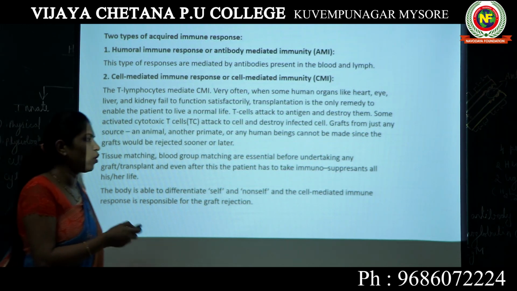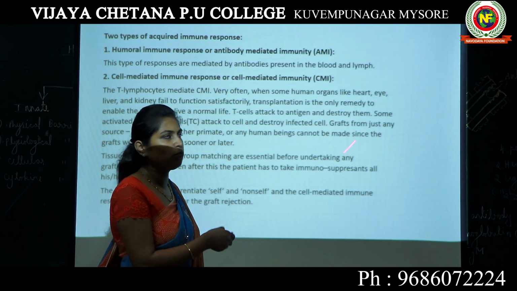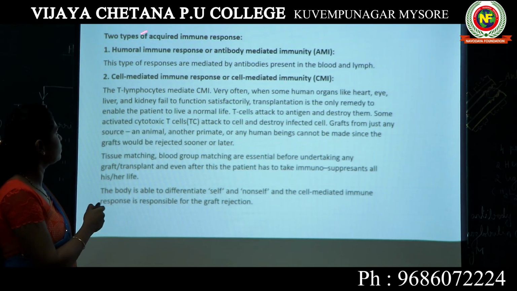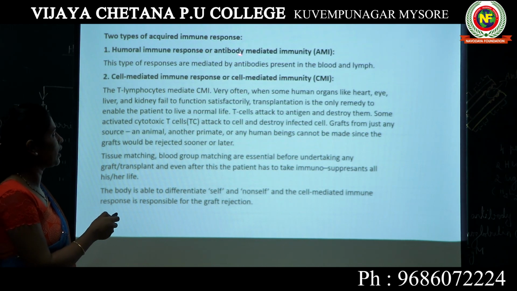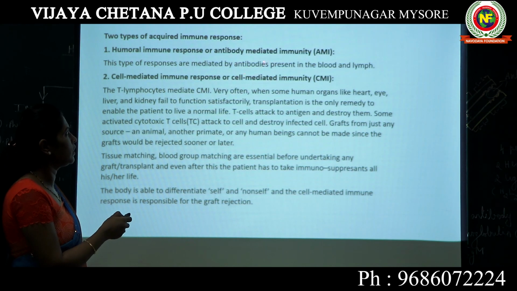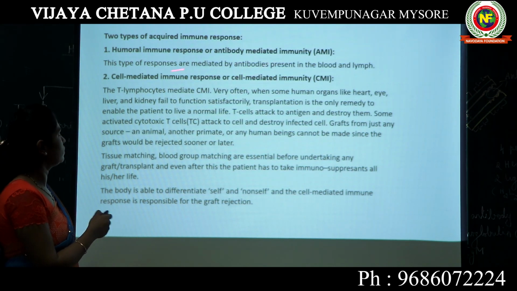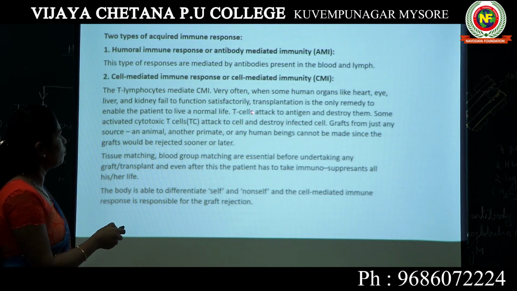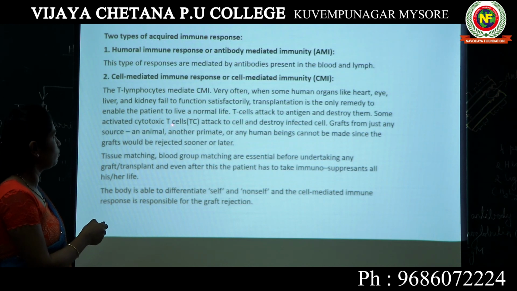I hope this topic is very clear to you. This is also very important for your examination. There are two types of acquired immune responses. One is humoral immune response, or antibody mediated, where only antibodies are produced in order to kill the pathogens. In cell-mediated immunity, the complete topic revolves around T lymphocytes. We have normal T lymphocytes and cytotoxic T lymphocytes.